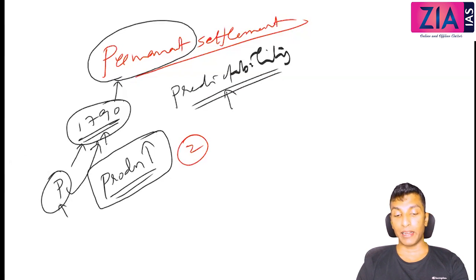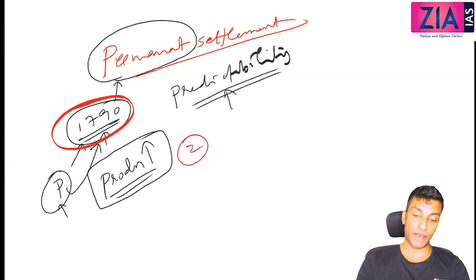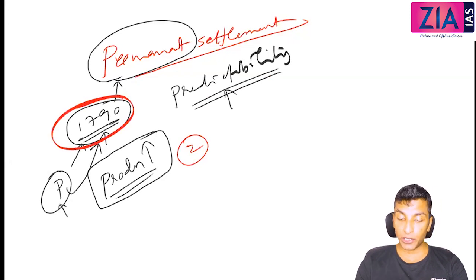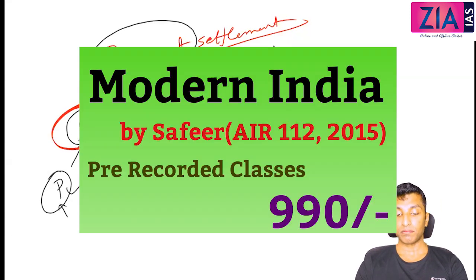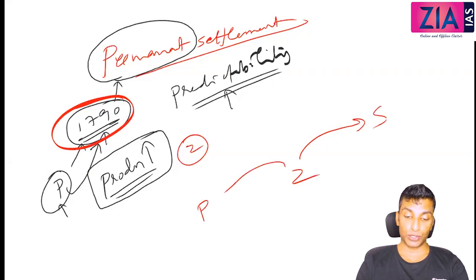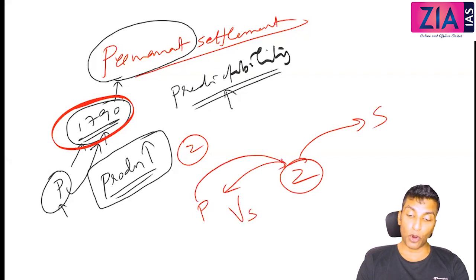So in permanent settlement, again, the system is the same, except that the state fixed it on the base of 1790. Who is responsible to collect revenue? Zamindar. From whom? Peasant. Zamindar will give it to the state. So again, the structure remains the same. The intermediary is the Zamindar. Now between peasant and Zamindar, the ownership of land is actually given to the Zamindar. So who is the owner of the land? Ownership is given to the Zamindar.